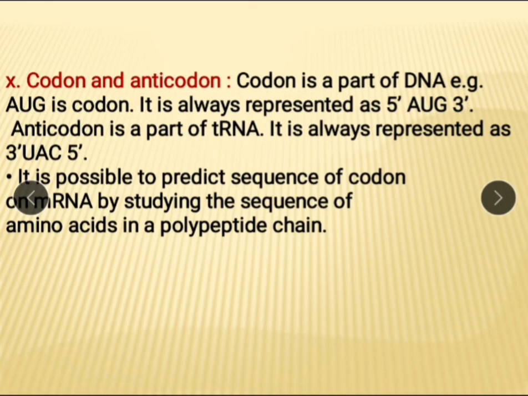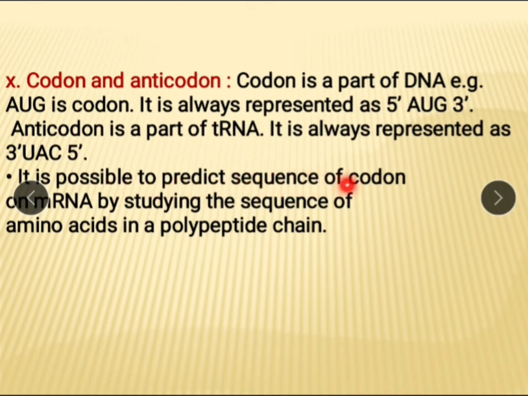Then codon and anticodon. What is codon? It is a part of mRNA. For example, AUG is a codon. It is always represented as 5' AUG 3'. It is present in RNA, but it is copied by the mRNA from DNA. Anticodon is a part of tRNA. It is always represented as 3' UAC 5'.